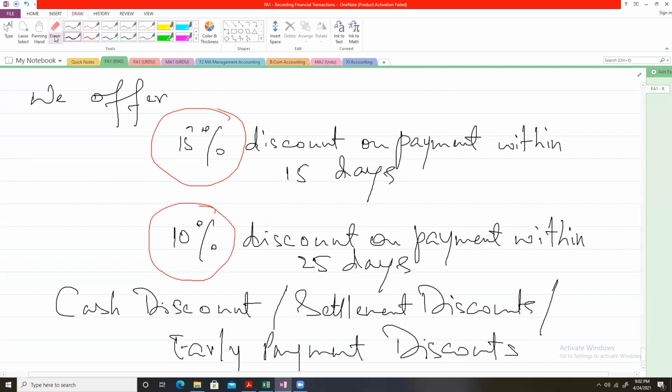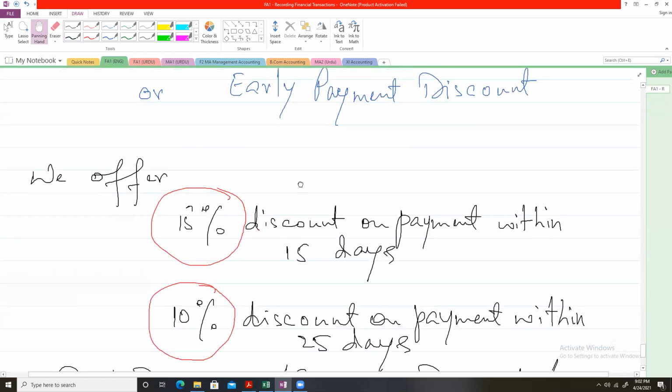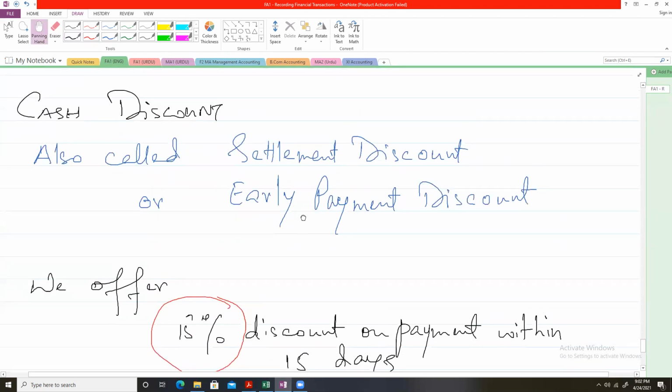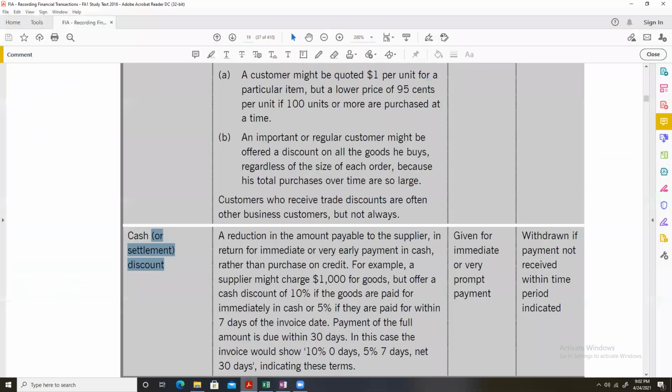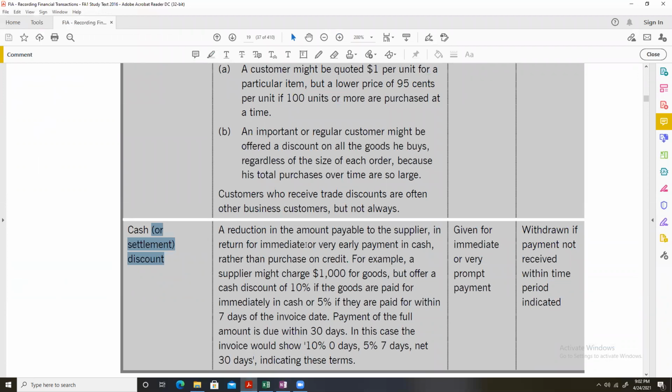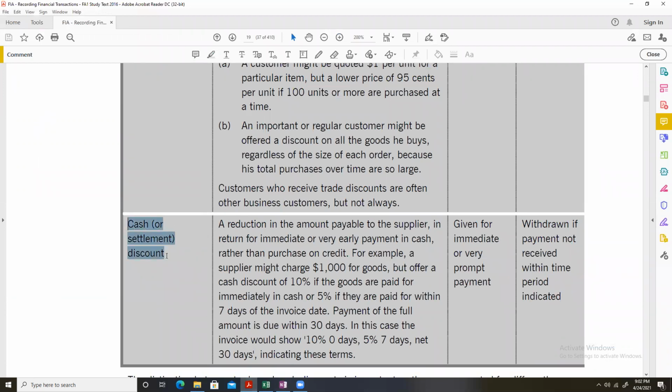Okay. So this is what a cash discount is all about. You can easily see in the FA1 study text here, we have examples of cash discount or settlement discount. For example, a reduction in the amount payable to the supplier in return for immediate or very early payment in cash rather than purchase on credit.